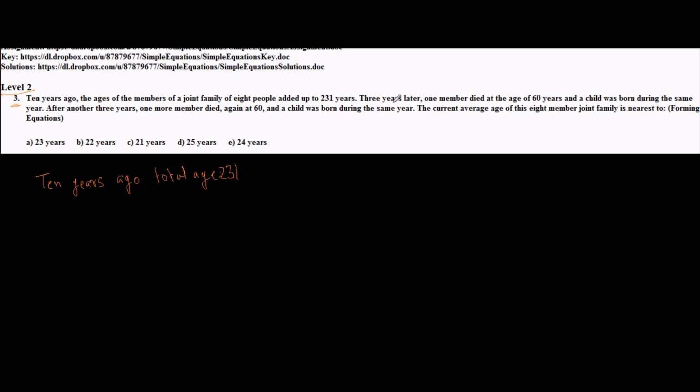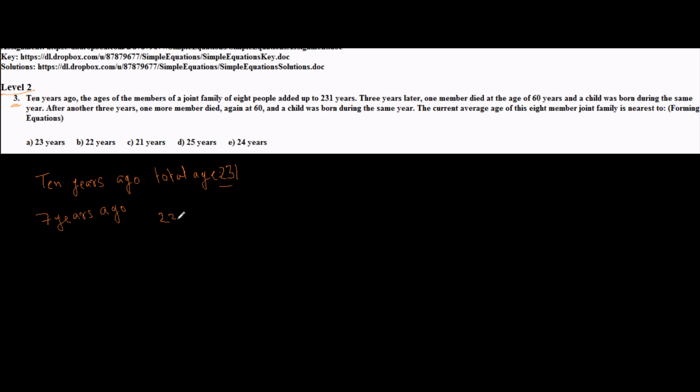Now they are saying 3 years later. 3 years later is 7 years ago, right? Because if something was 10 years ago and after that 3 years have passed, that thing is 7 years ago. So now 7 years ago, what happened? First thing which I can clearly see is that there are 8 members and each of their age increased by 3 years.